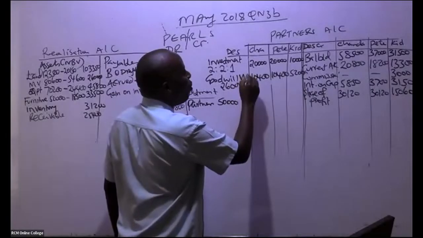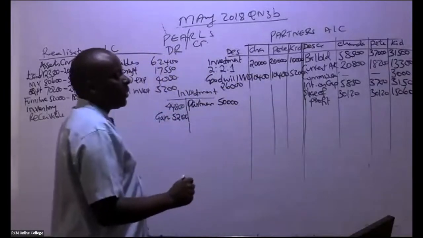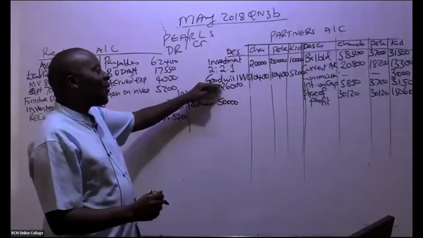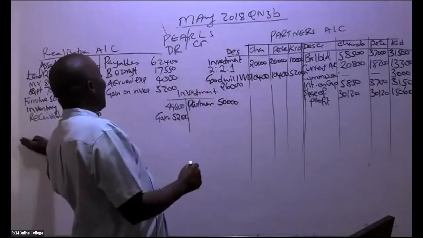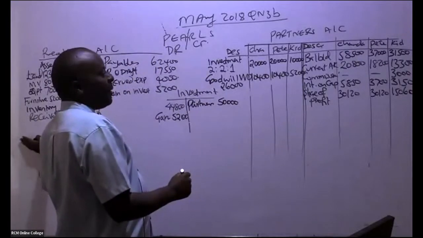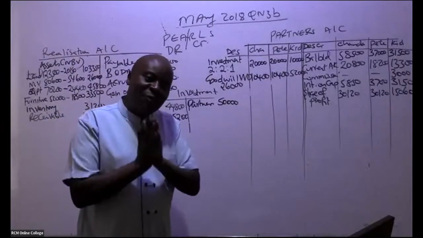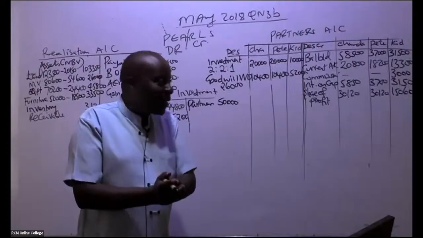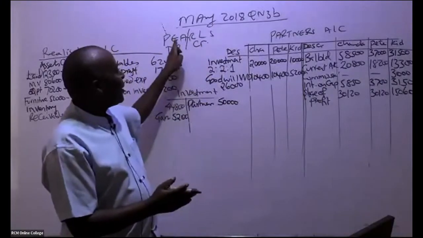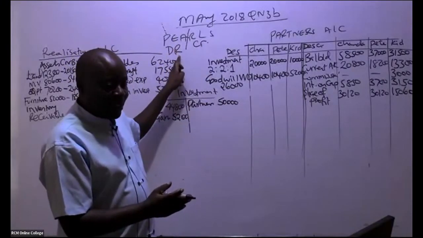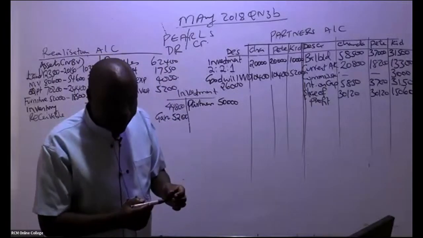Goodwill write-off. Remember, if it was being taken over by the new company, it would have come here. But in this case, this goodwill is being written off. It's an expense for the partners. Expenses shall always be debited.